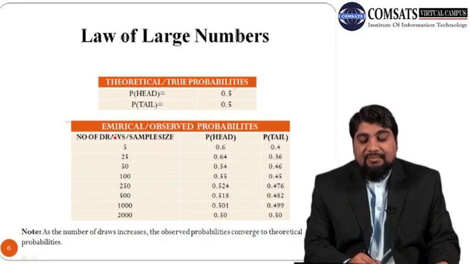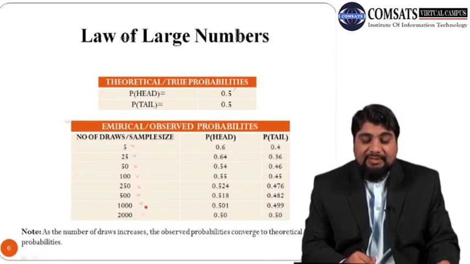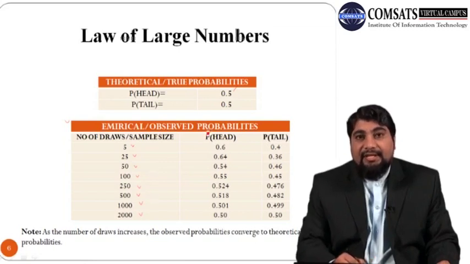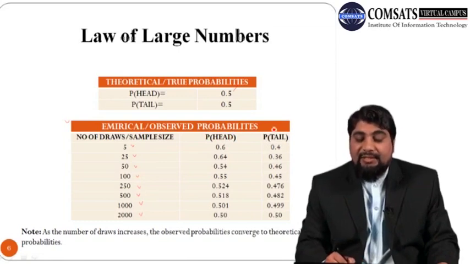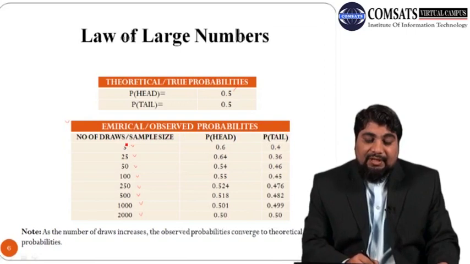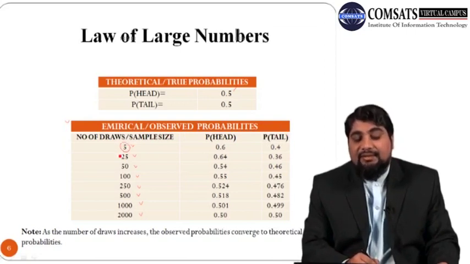In the first column, labeled number of draws or sample size, the sample sizes are 5, then 25, then 50, 100, 250, 500, 1000 and 2000. The next column is labeled probability of head, and the third one is labeled probability of tail. Let us read from the first row. In the first row the number of draws is 5.